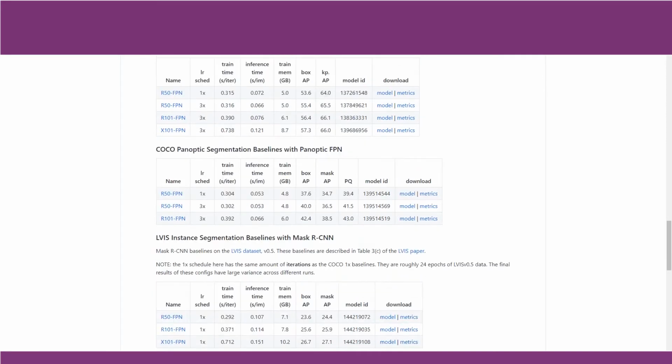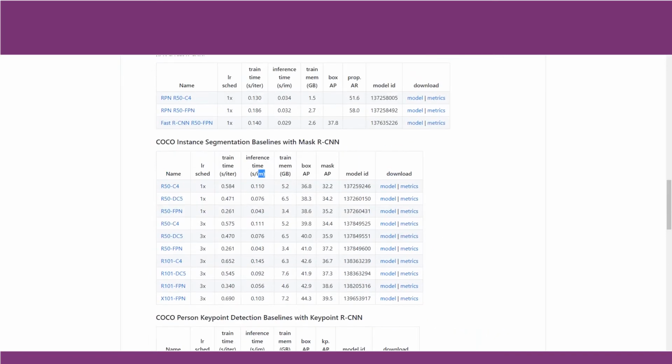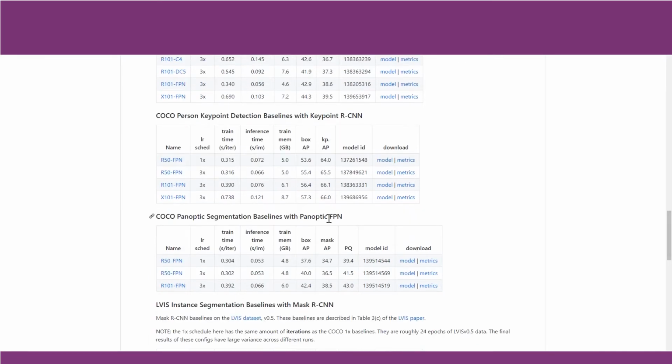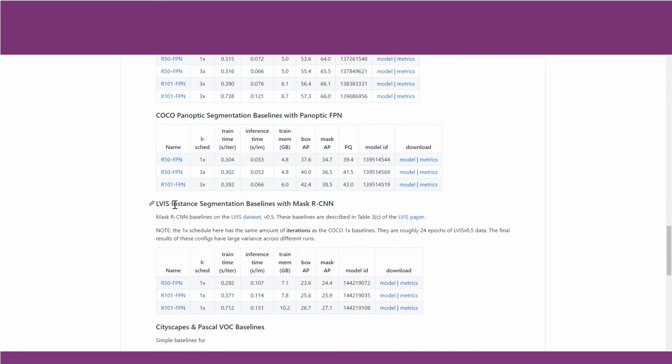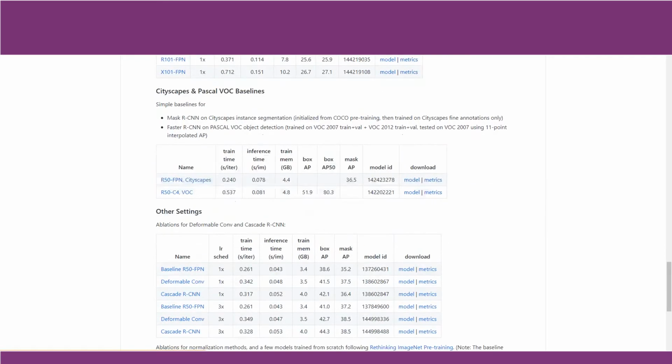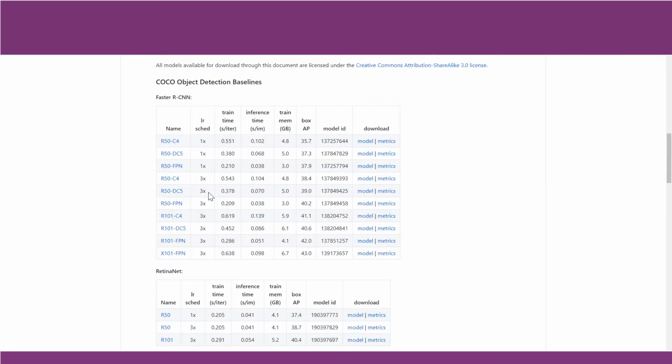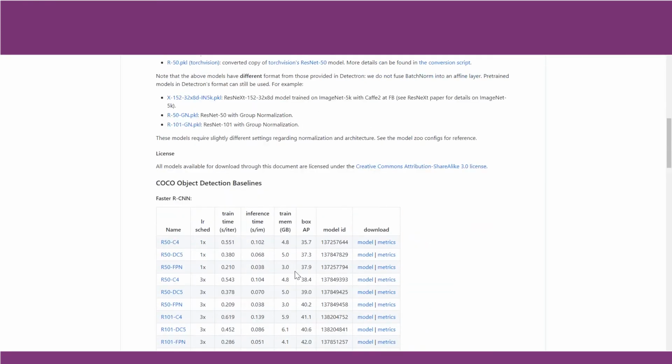We have various models which are available in PyTorch. We also have a few extra models like the Panoptic FPN models. We have LVIS instance segmentation baseline models with Mask RCNN. We have various other models also which have been added into Detectron 2. It will be worthwhile to understand the performance of each model by applying them to different images, testing them with different images, or testing with your own custom dataset.